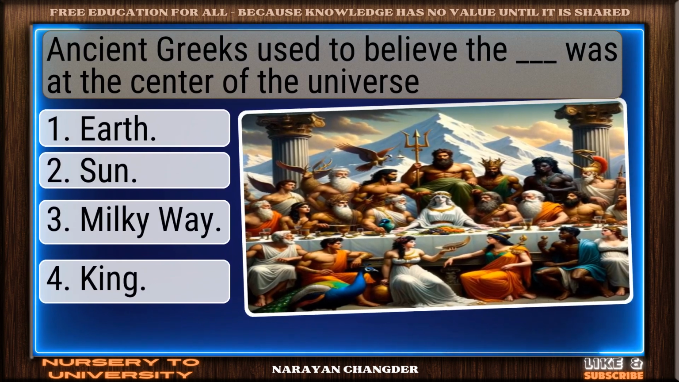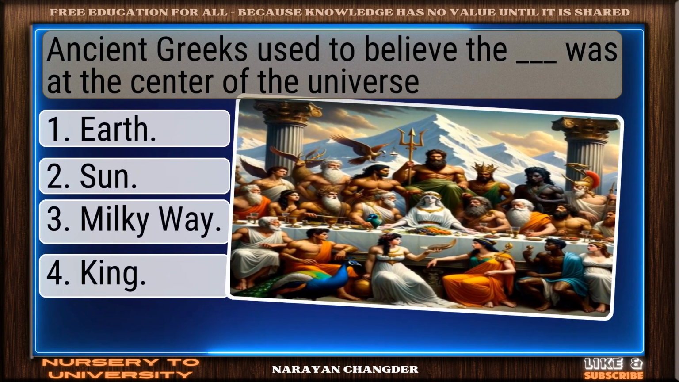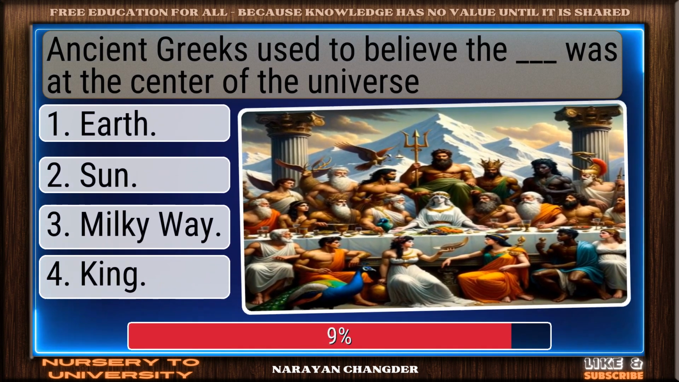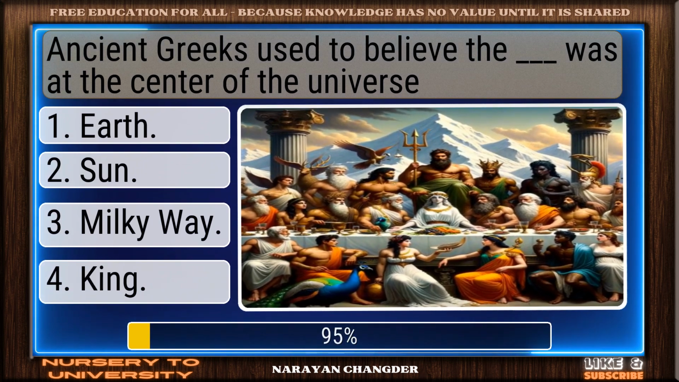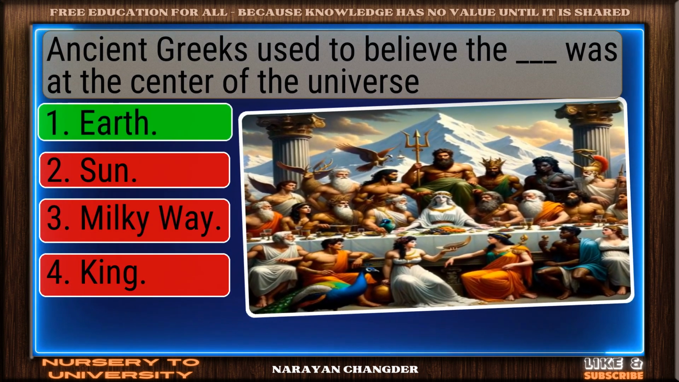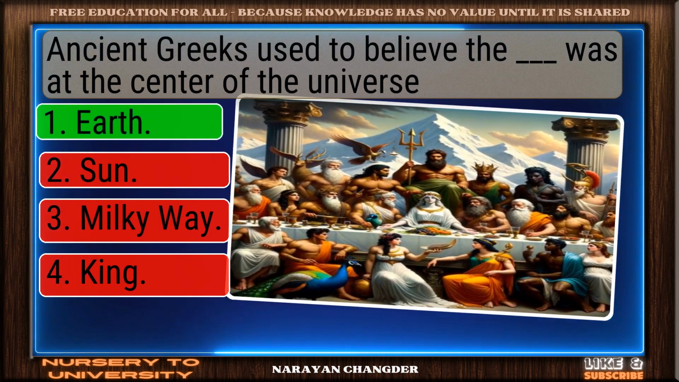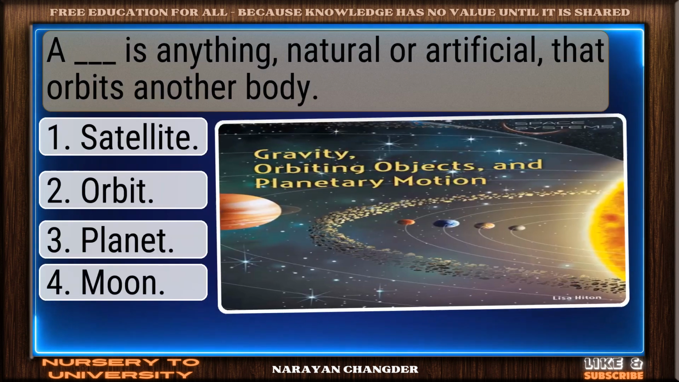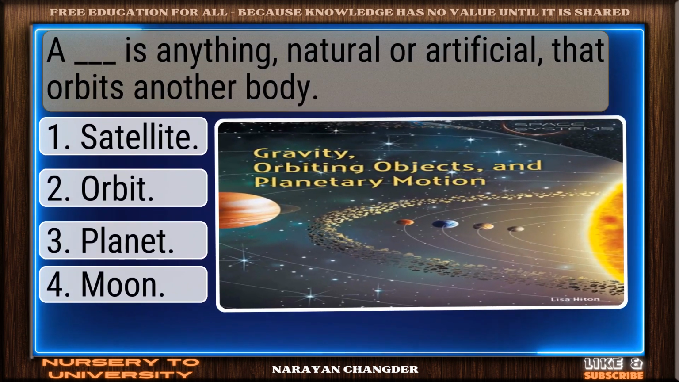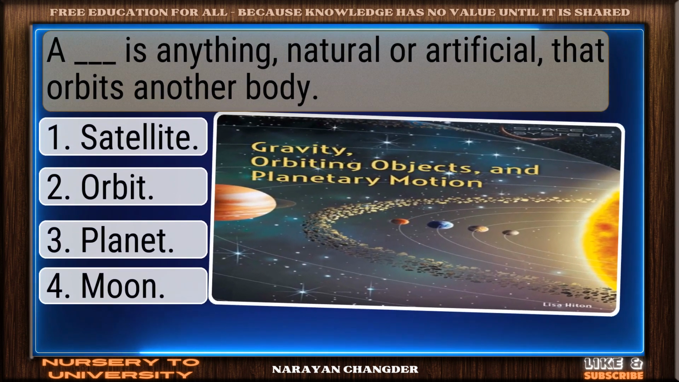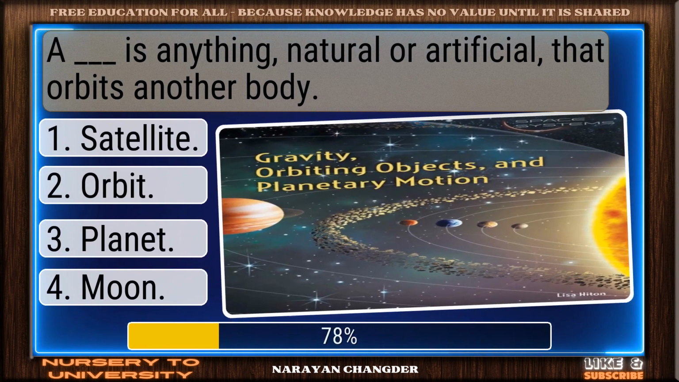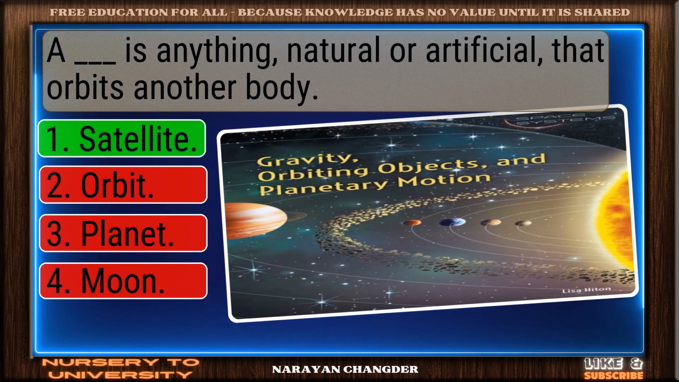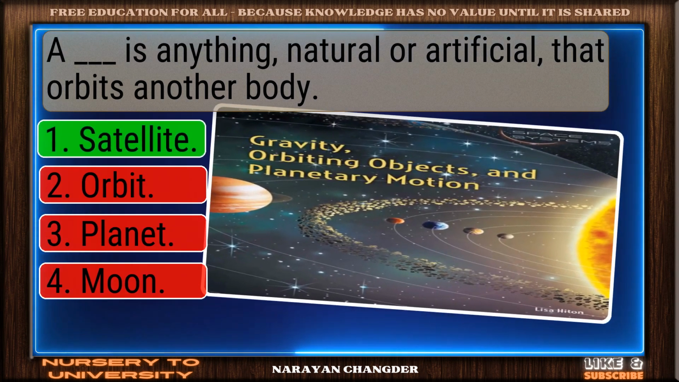Ancient Greeks used to believe the dash was at the center of the universe. Nice selection. Earth is the correct and valid answer. A dash is anything, natural or artificial, that orbits another body. Correct. Satellite is the right answer.